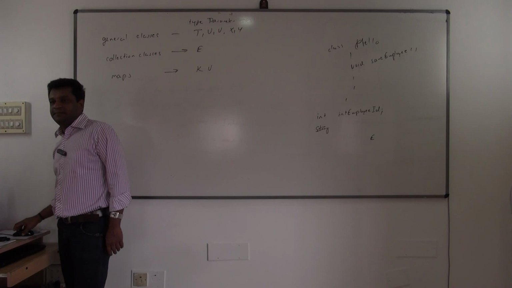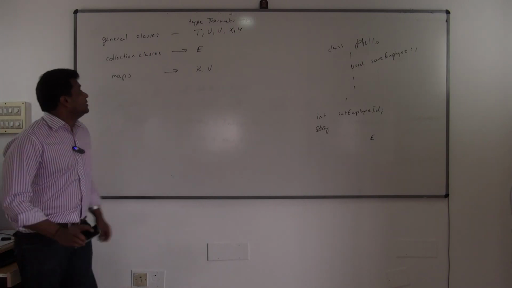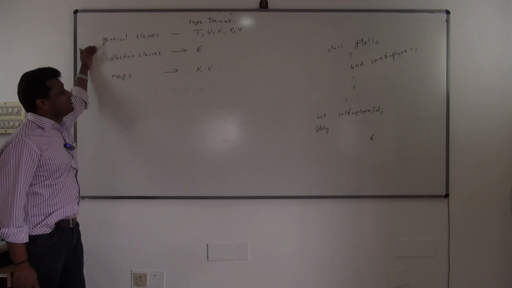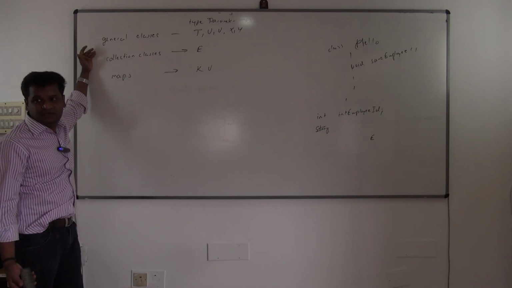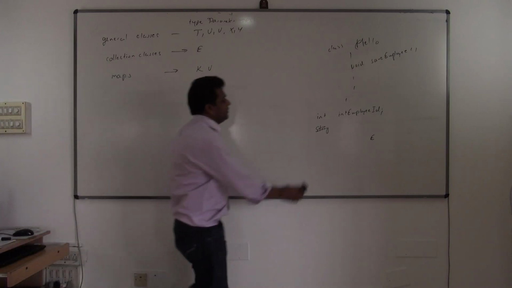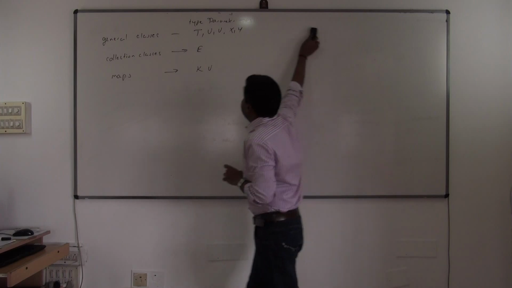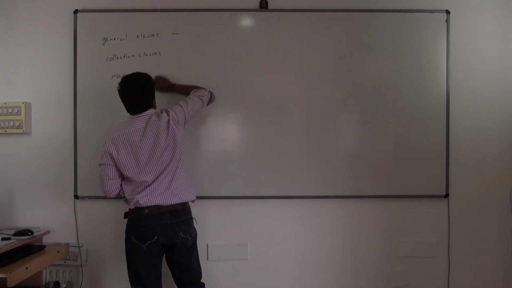Clear this? Okay. So for general classes, anything you can use, T, U, V, X, Y, A, B, but generally, for collection classes they are using E, and for map classes they are using K and V.